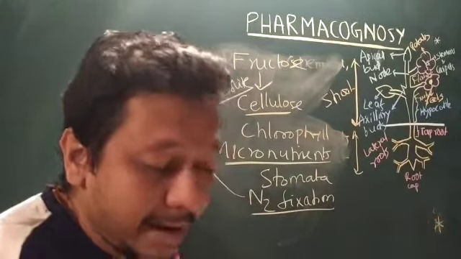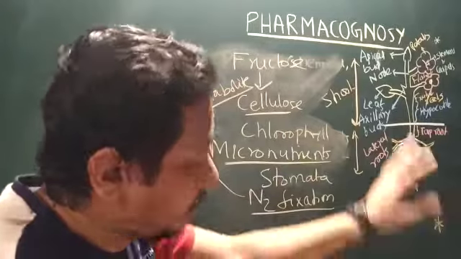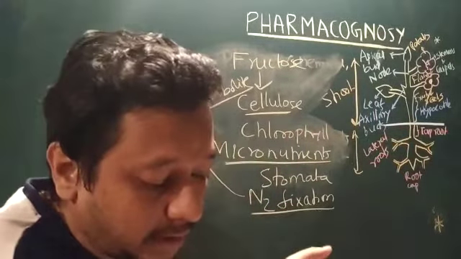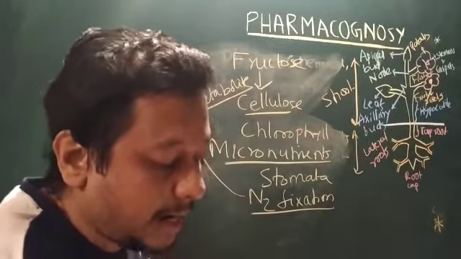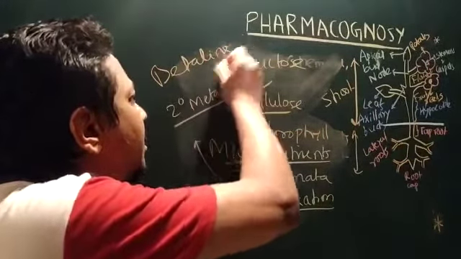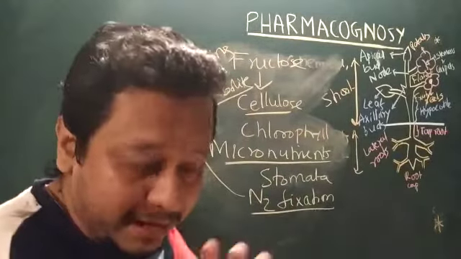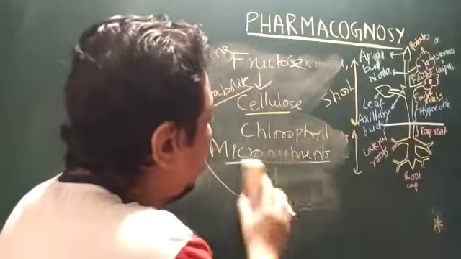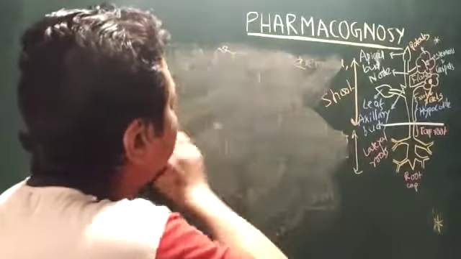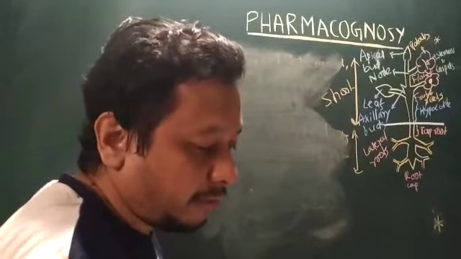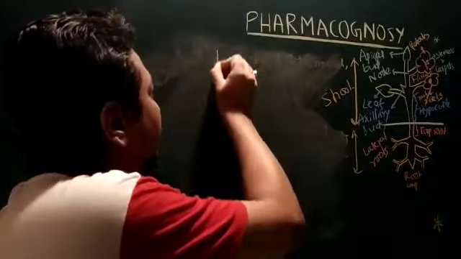Then pigments: you have plant pigments such as chlorophyll, porphyrin, carotenoids, anthocyanin and betalains. So these are the pigments of the plants. Now the very important understanding of plant development and anatomy is based on various types of plant hormones.